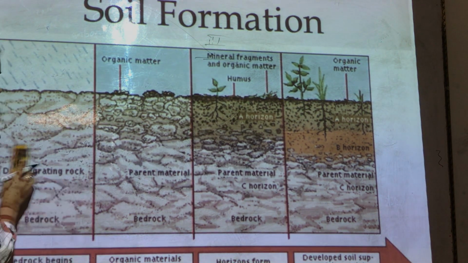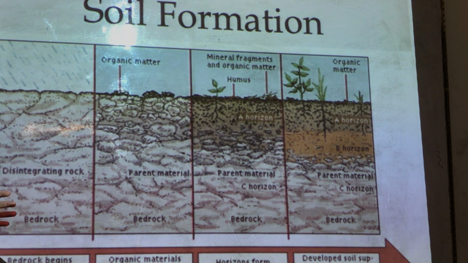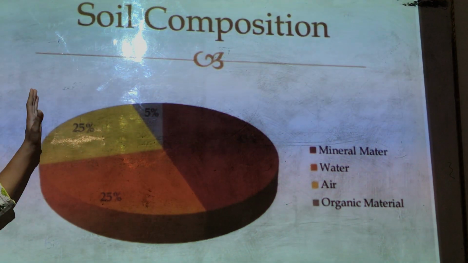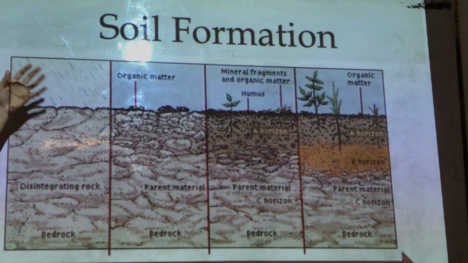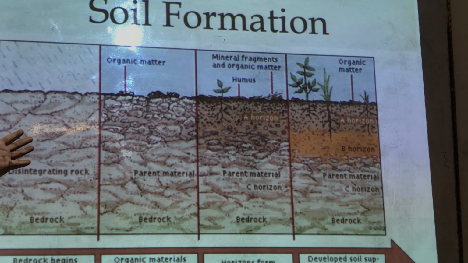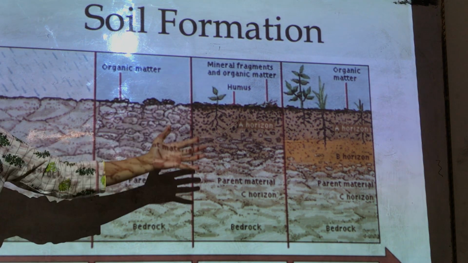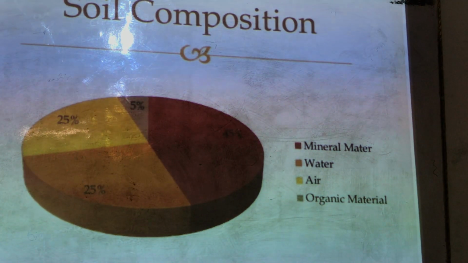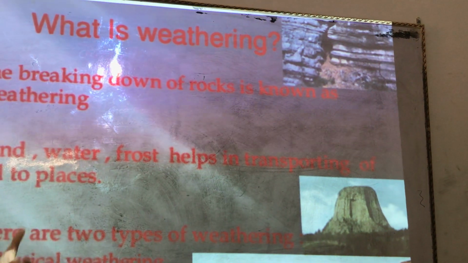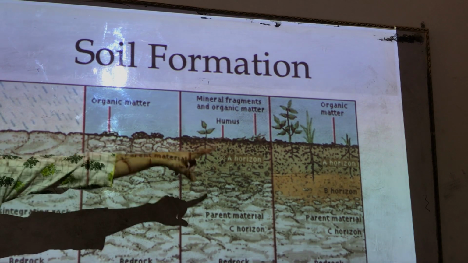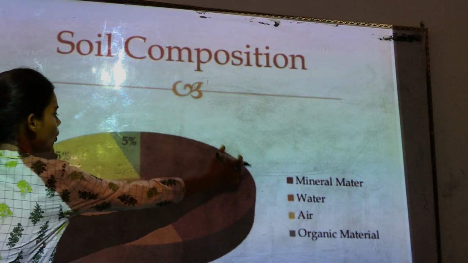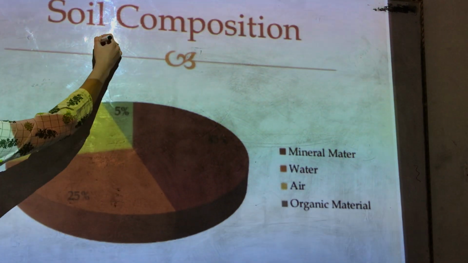Okay, so now if we take the vertical section of the soil, before that let's understand this. Here the soil is formed by the disintegration of rock and by mixing of organic matter into these rocks, we get the soil. Now this soil which we get after the process of, what is that process called? That process is called weathering. So weathering is this breakdown process of rocks into soil. Okay, this is weathering. Once we get the soil, it contains so many things, which is known as soil composition.